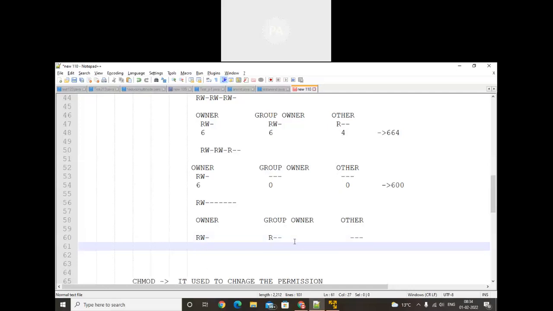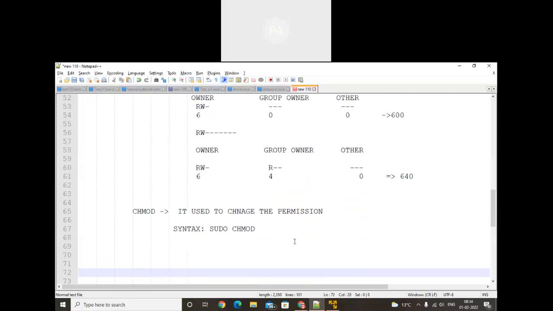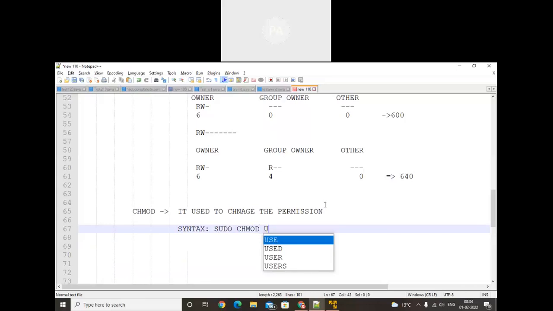Okay, so when we add them, 6, 4, 0. That means we need to provide a permission like 640. I will provide this permission and after that I will validate it also. So here, for the owner U is written, user. For the group owner G is written, and for other O is written.